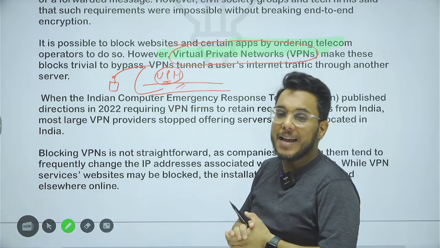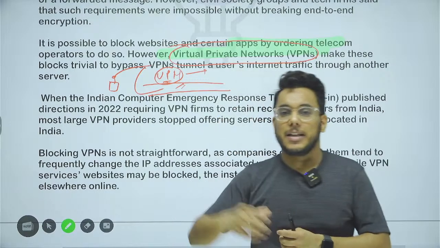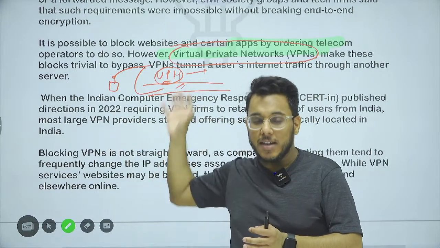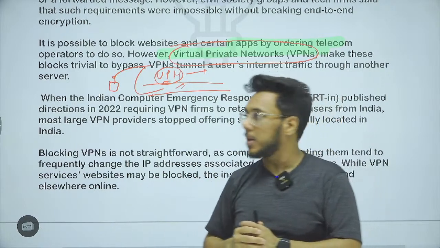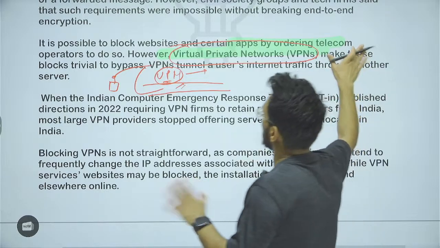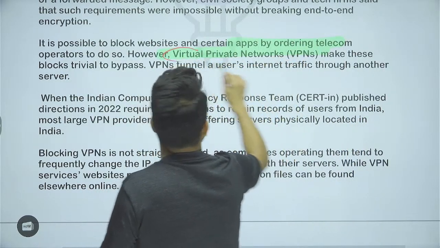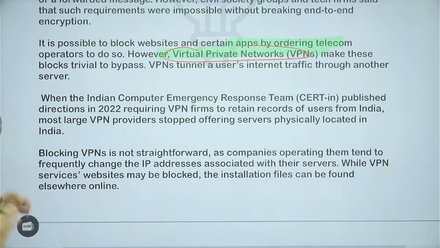Now the government has in the past approached the VPN providers, asking them to give information on what type of websites have been opened by people. VPN providers say that they don't maintain such data, so even the VPN providers are not cooperating with the government. So the government even wants to find out how it can bypass the virtual private network, but bypassing it is not technically very much possible.